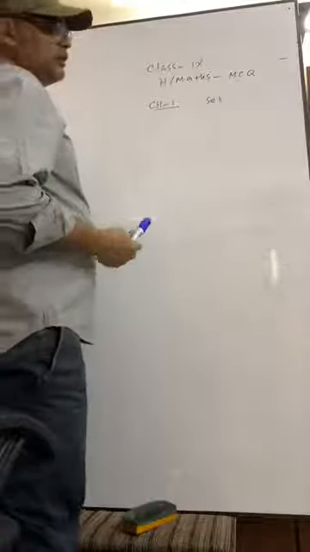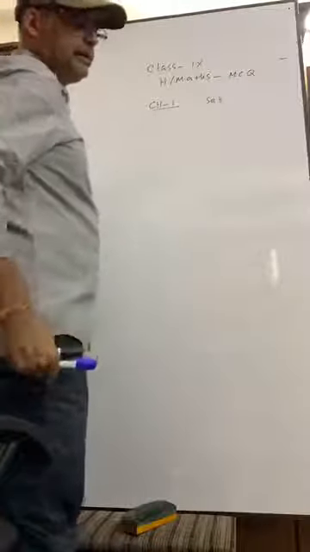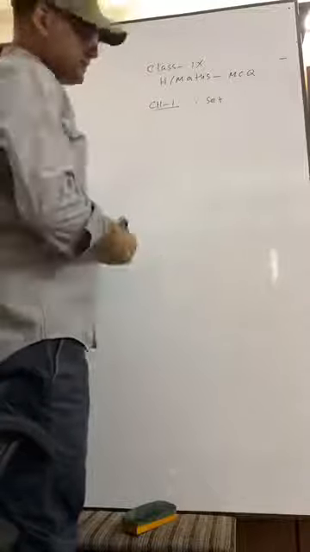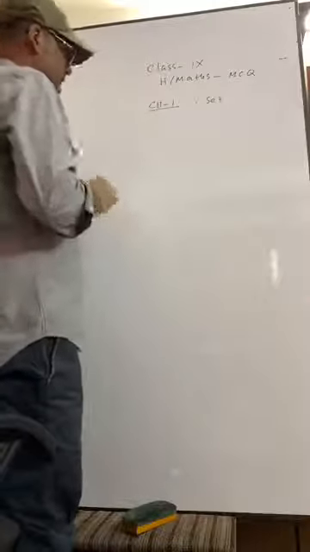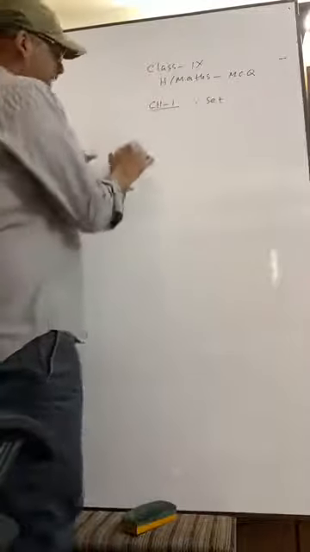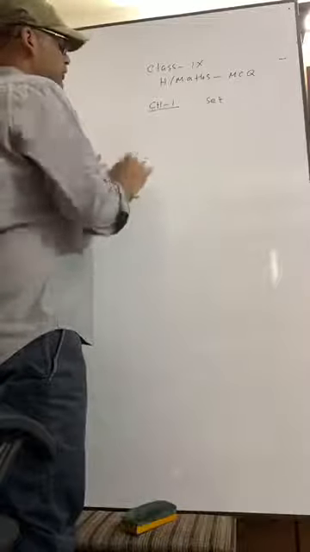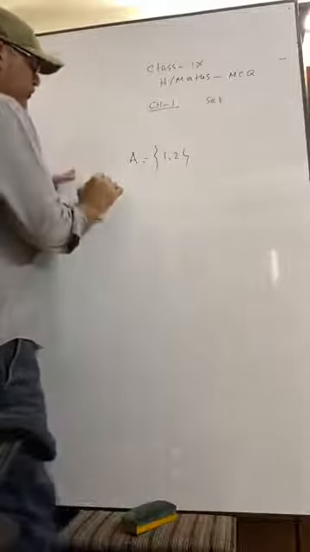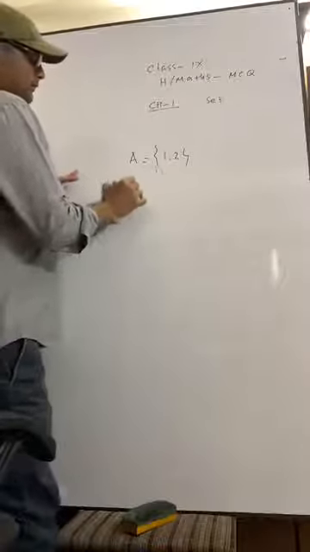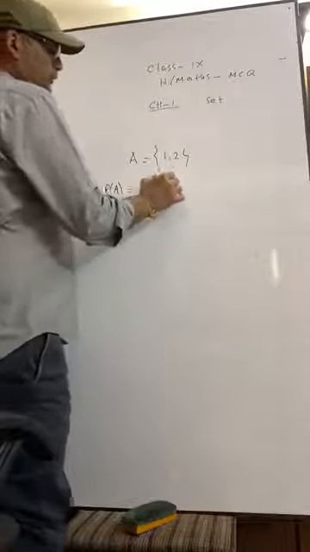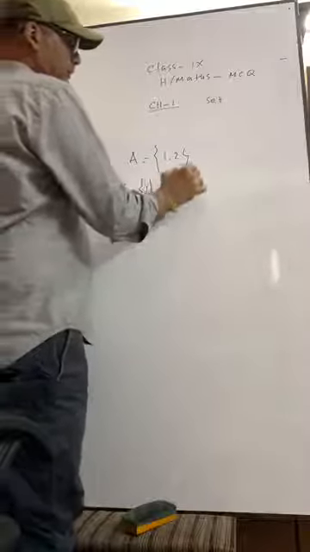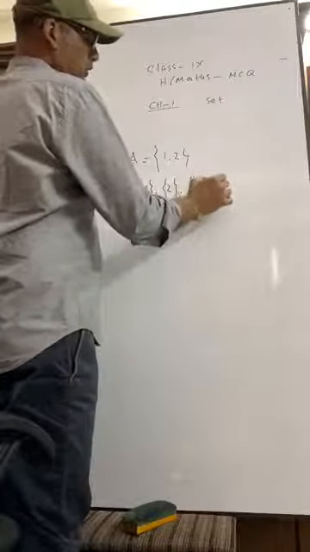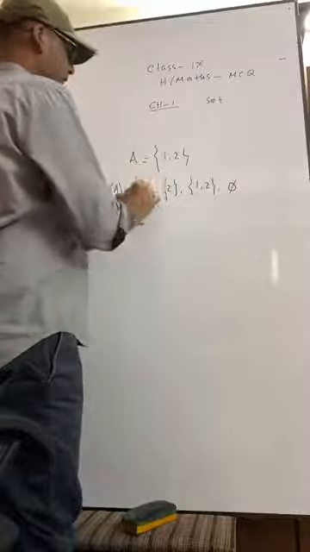That day I also told you how to determine the number of proper subsets. Proper subsets, that means what? Suppose A equals {1, 2}. Okay. So P of A equals what? {1}, {2}, {1, 2}, and the empty set.